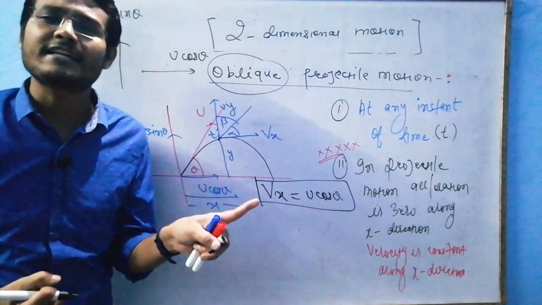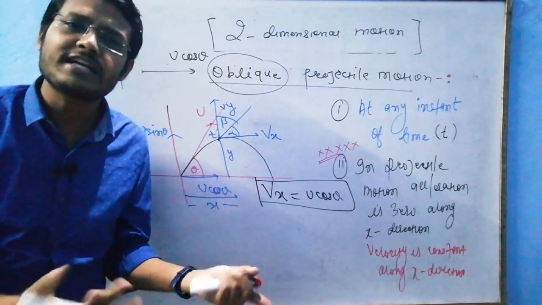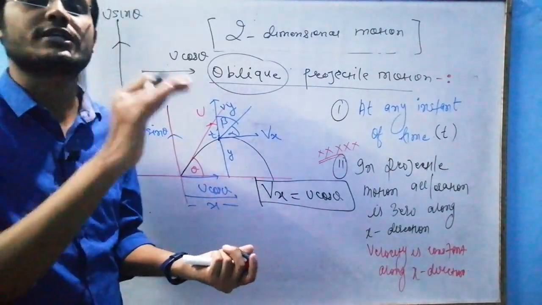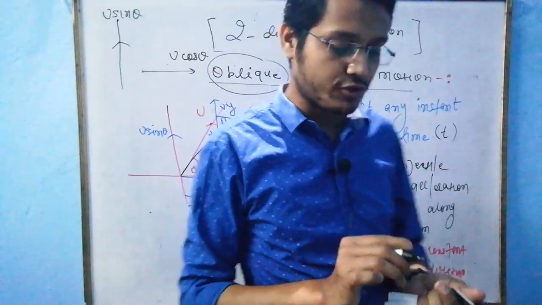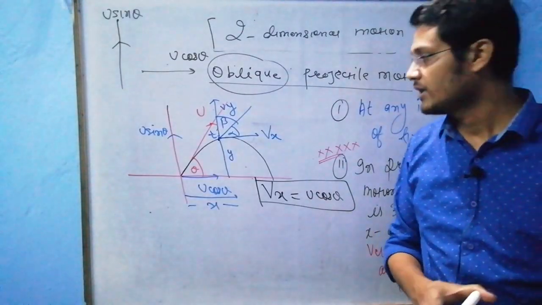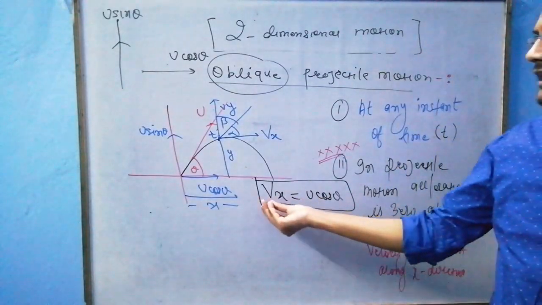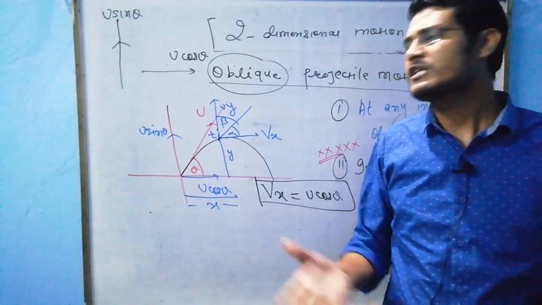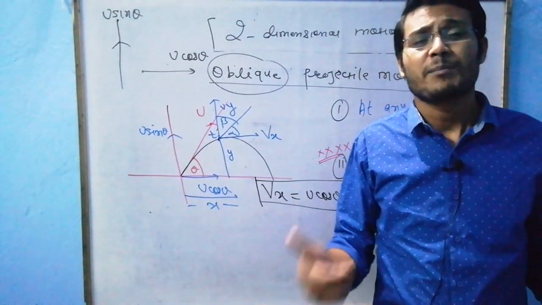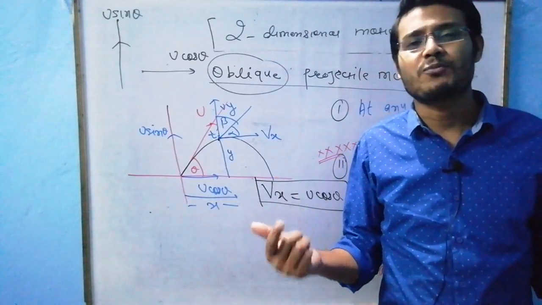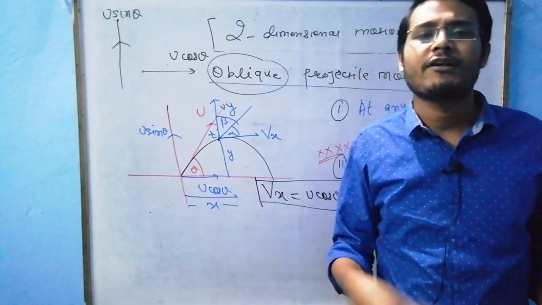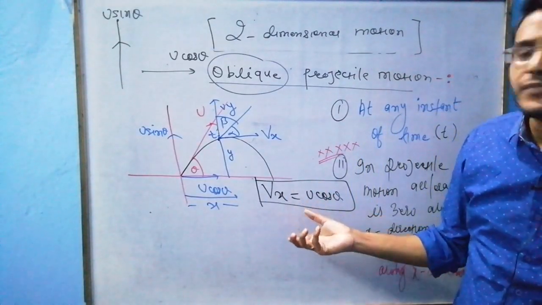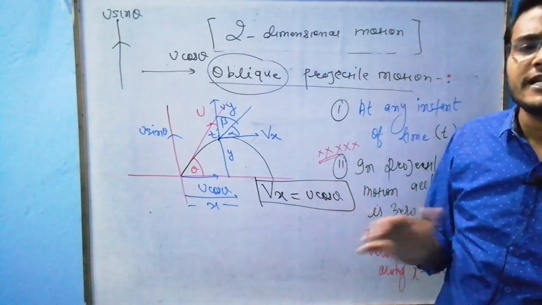So in y direction, it can either accelerate or decelerate, depending on how you projected the particle. In x direction, there is no acceleration because there is no force. From Newton's second law of motion, F is equal to ma, and F is 0, so a is 0. In x direction of a projectile, there is no acceleration.